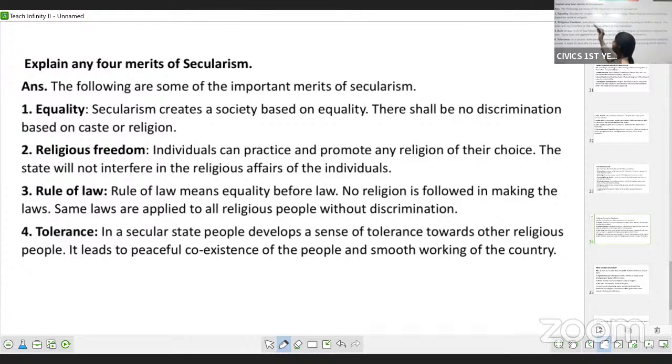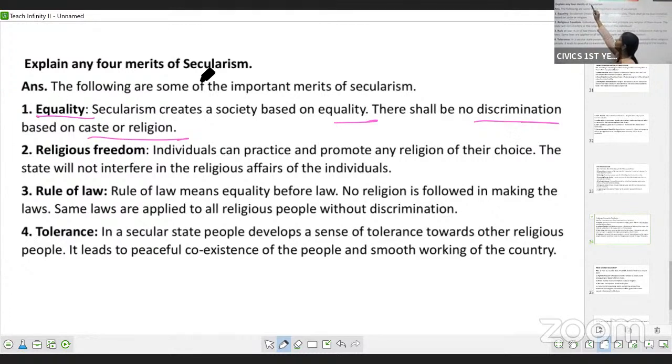Now, secularism. What are the merits of secularism? First thing is equality. In secularism, the society is created on the basis of equality. What do you mean by equality? No discrimination. There is no discrimination based on caste or religion.